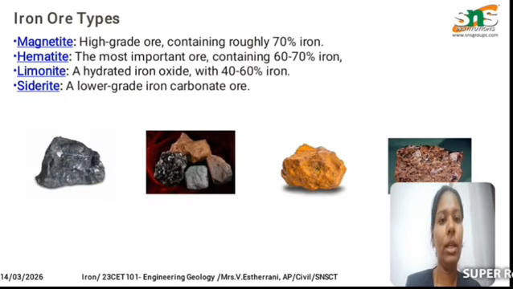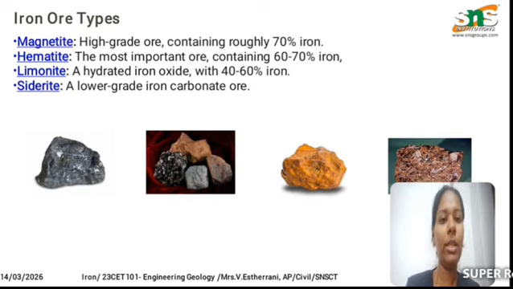Next one is the types of ore minerals. In iron there are four types of ore minerals. First one is the magnetite. Magnetite is the high grade ore. It contains 70% of iron. Next one is the hematite. Hematite contains around 60 to 70% of iron. It is one of the most important ores, where this hematite is used in all the machine manufacturing processes.